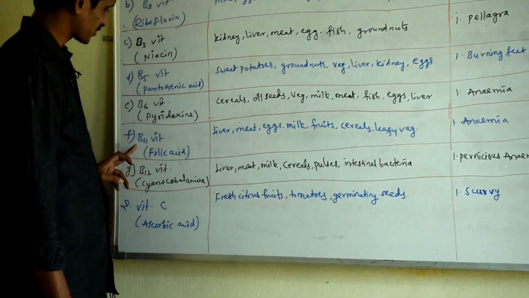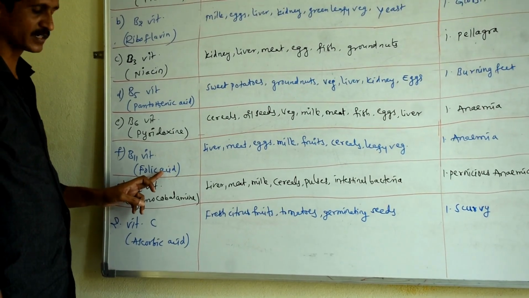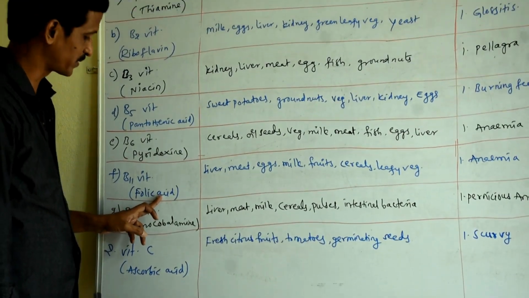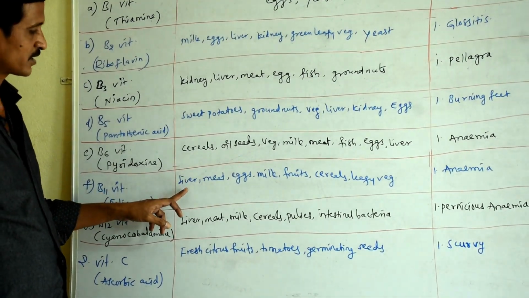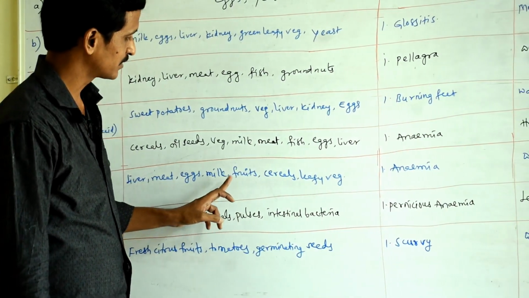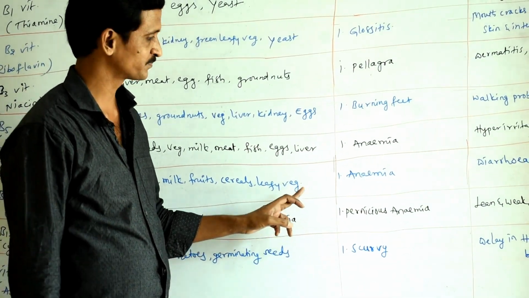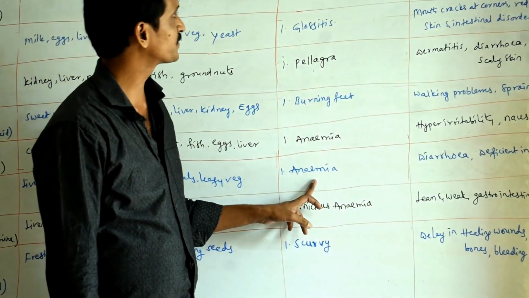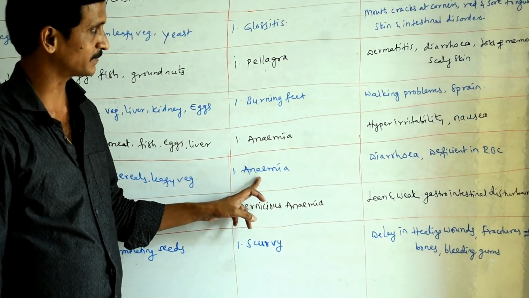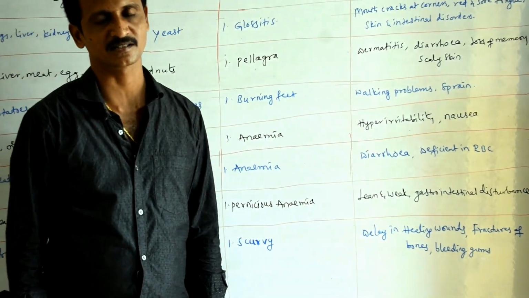Then the next one, vitamin B11, folic acid, which is very important in the synthesis of hemoglobin. Sources are liver, meat, eggs, milk, fruits, cereals and leafy vegetables. There is only one deficiency disorder, anemia, and the symptoms are diarrhea and a deficiency in RBC number.